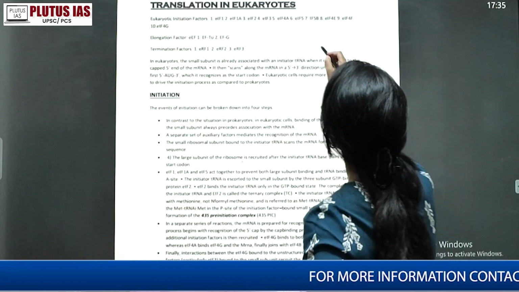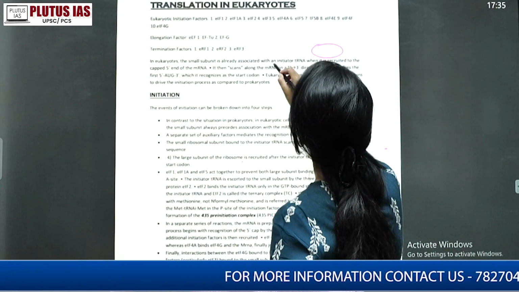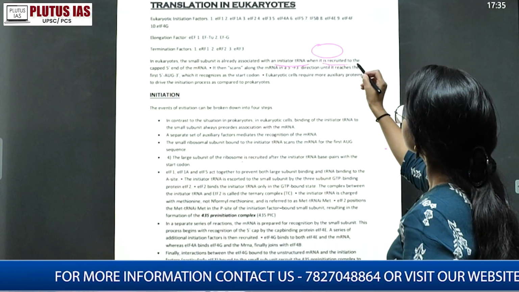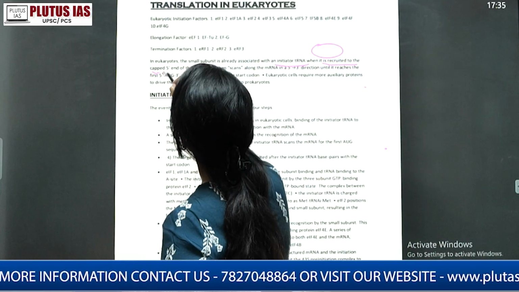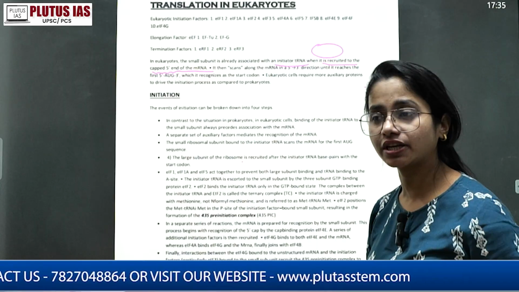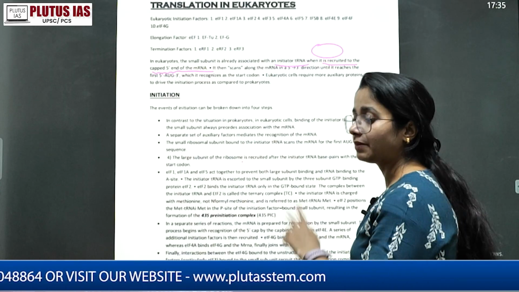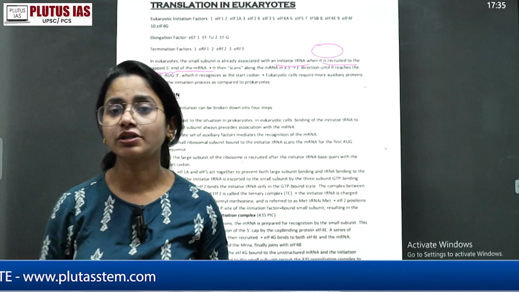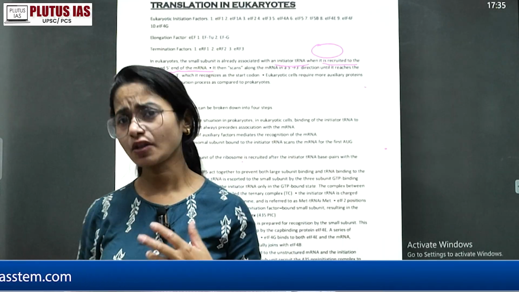ठीक है, जो आपका small subunit होगा उसी में ही आपके initiator tRNA जो first tRNA होता है वो associate होगा when it is recruited to the capped 5' end of the mRNA. This is connected with the post-transcriptional modification, the capping, right, the guanylation.